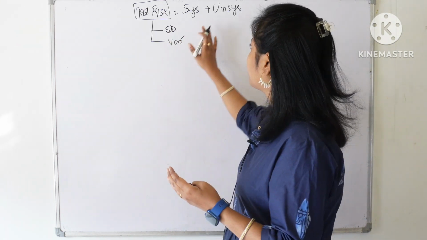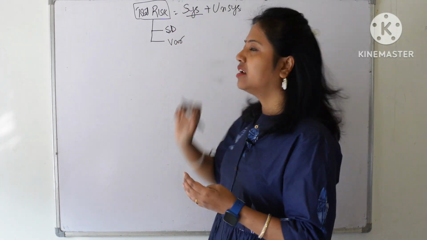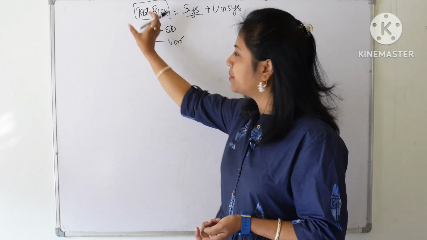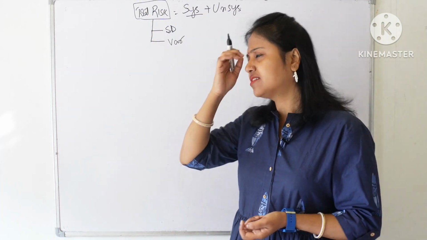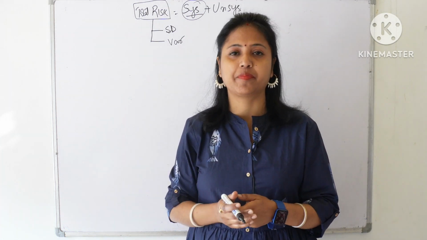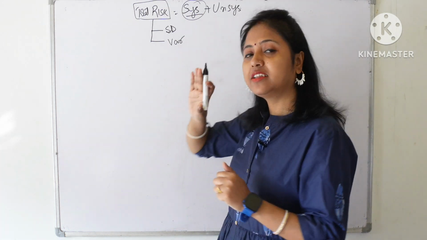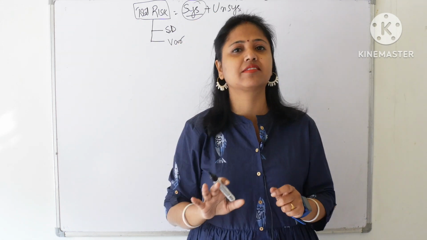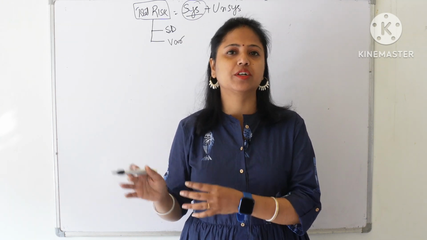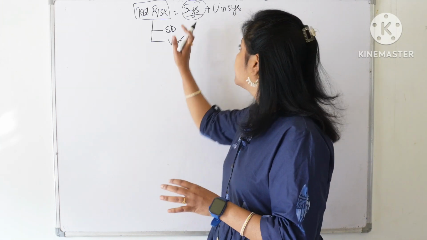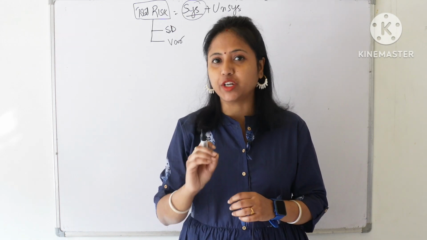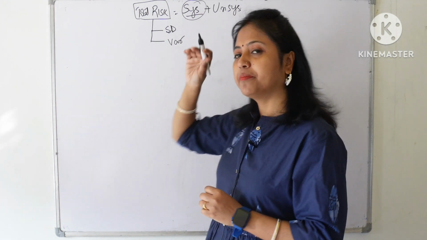Now coming to the systematic risk. If you observe from here, the systematic and unsystematic risk together make the total risk. Now the question is, investors are more interested to know the systematic risk associated with an investment. Why? Because as we have seen in our last video, unsystematic risk is something which can be diversified, which can be eliminated through our strategic or prudent financial decisions. However, systematic risk is something which we cannot altogether eliminate. We can control it, so we can reduce it.